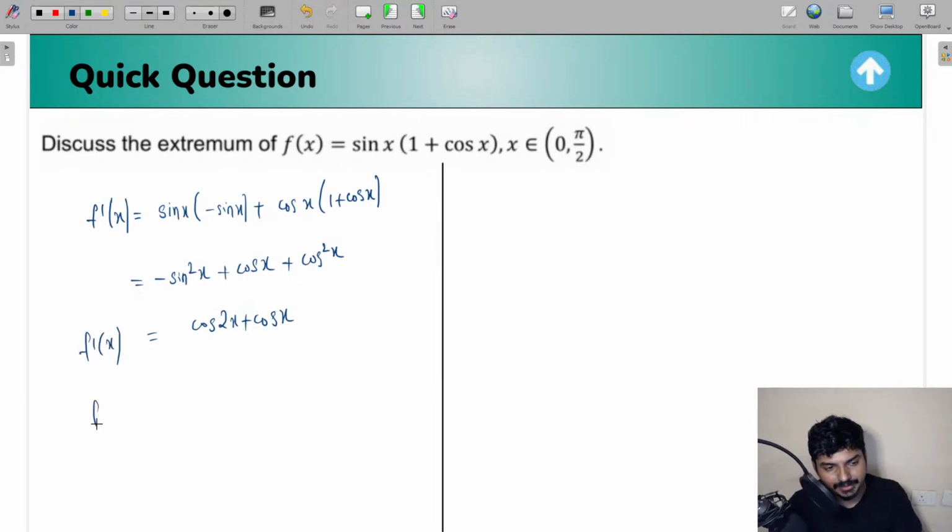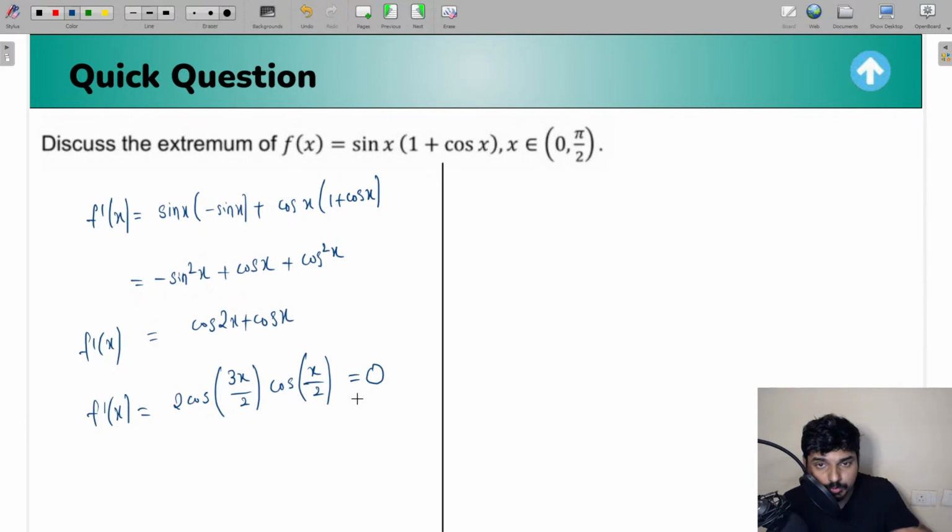So from here, I can write f dash of x. If you apply the cos c plus cos d formula, you're going to get 2 cos of (c plus d) by 2. So 2 cos of (2x plus x) by 2, that is 3x by 2, and cos of (c minus d) by 2, where 2x minus x is going to be x by 2. You can equate this to 0 to figure out what the critical points are going to be. So guys, if cos 3x by 2 is going to be 0, that is only possible when 3x by 2 is equal to pi by 2. So 2 and 2 get cancelled, and the value of x which you're going to get in this case will be pi by 3.